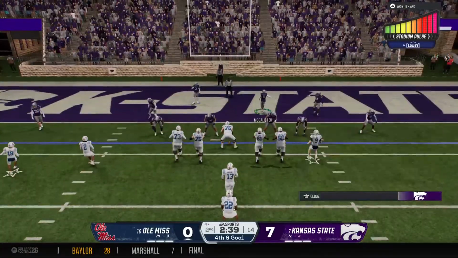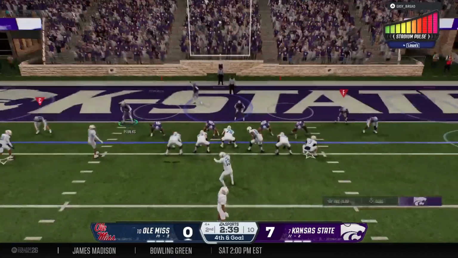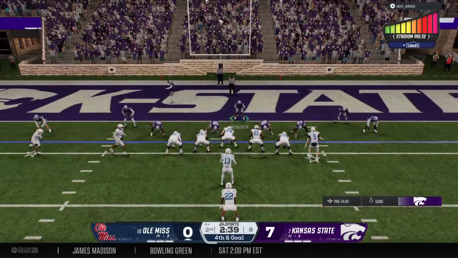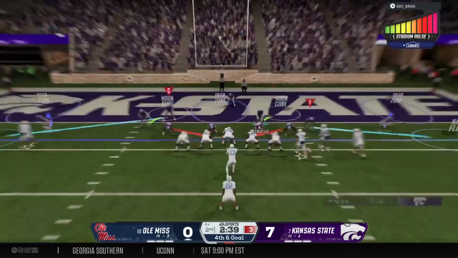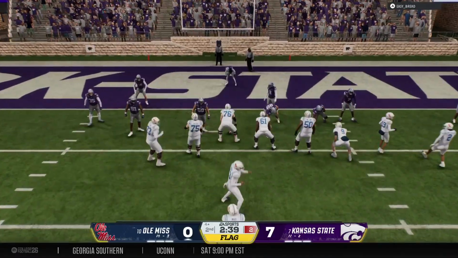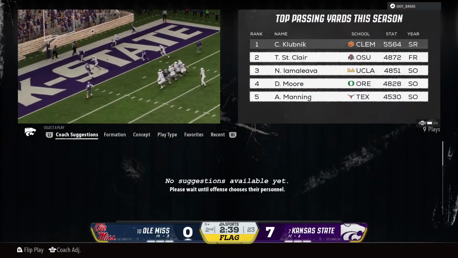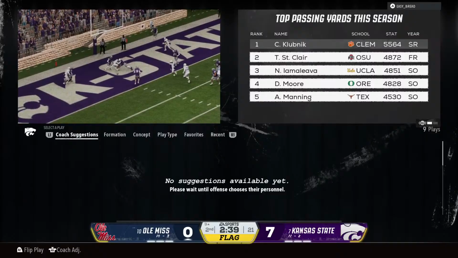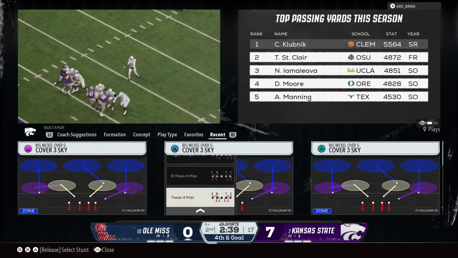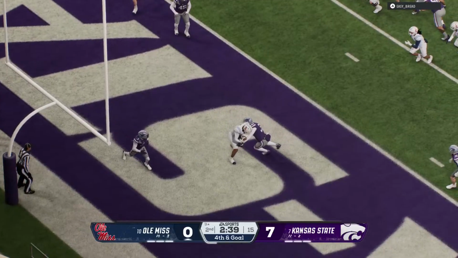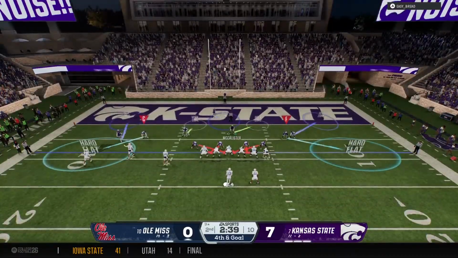They'll pass up the chip shot field goal. They'll go for it on fourth and goal from the 4. Offense flinching before the snap. That'll cost him 5. Pretty easy call for the head coach. He will accept that penalty, of course. They pass up the chip shot field goal attempt. They're going to go for it on fourth down.